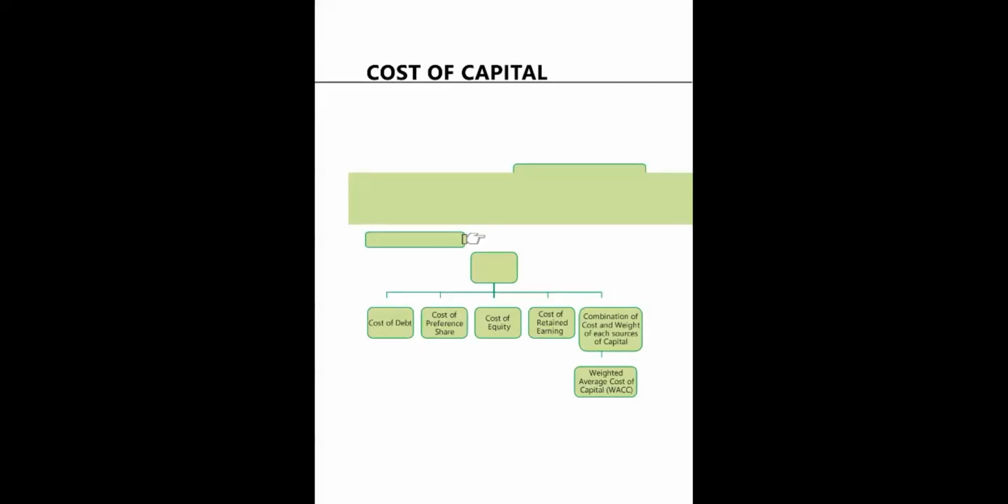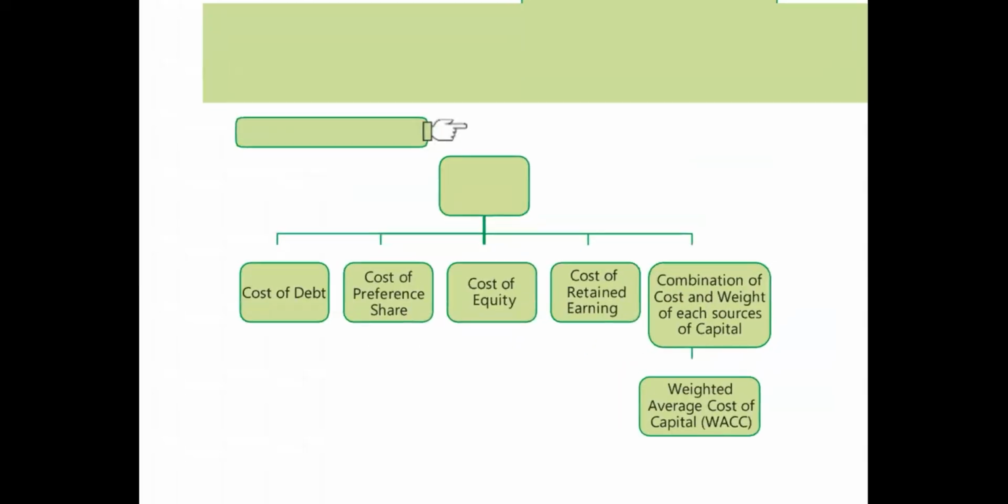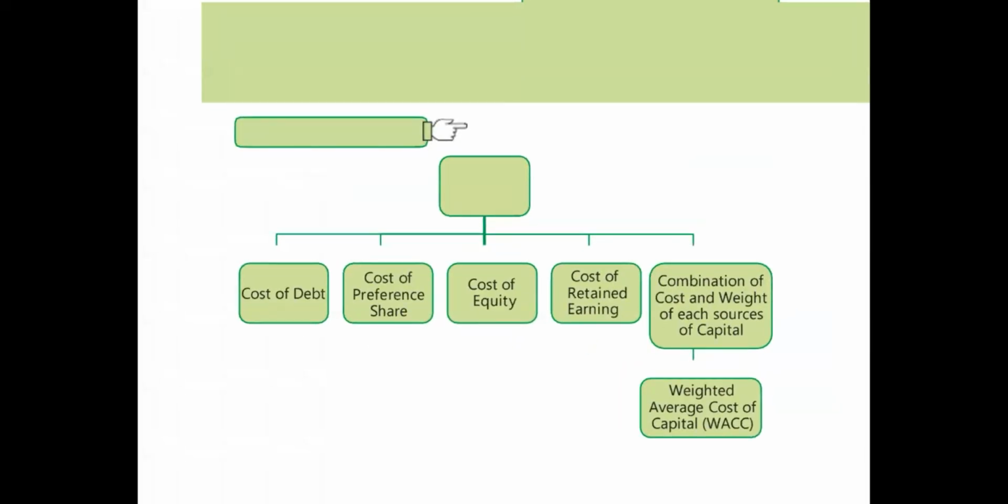the different types of cost of capital. There are different types of cost of capital. If you see here, the first type, as we are discussing today, is cost of debt, or in other words, it is called cost of debenture, right? So the debenture will play a very important role when, suppose, you are taking a loan from the common people. So how much the debentures are going to cost you, that needs to be calculated.